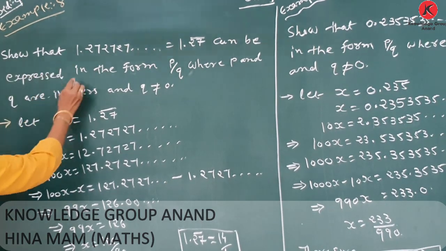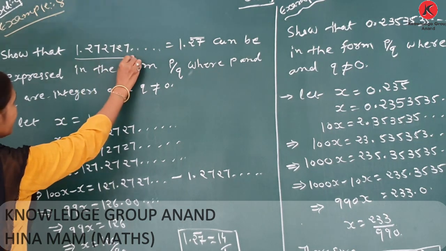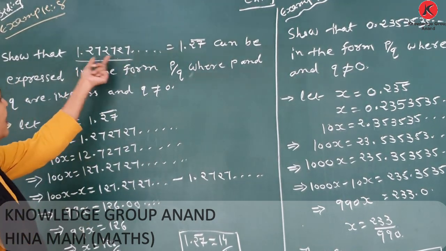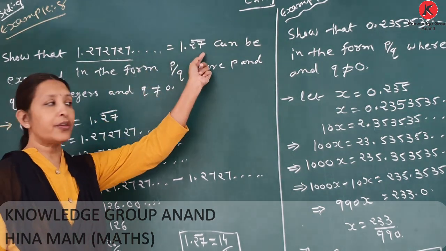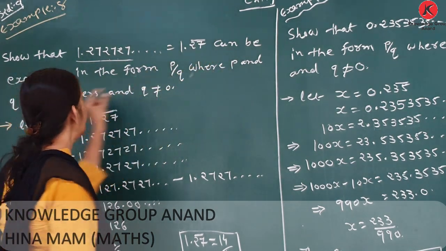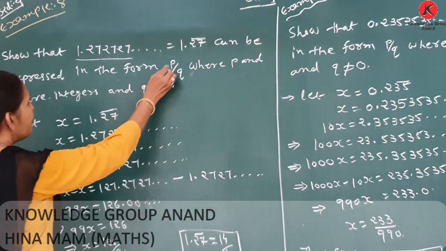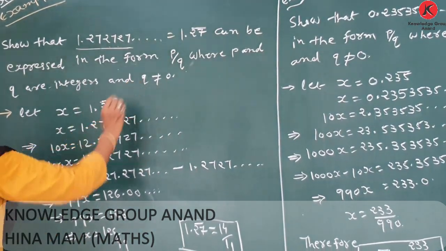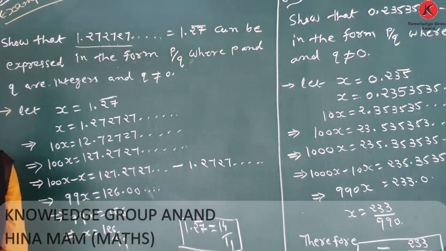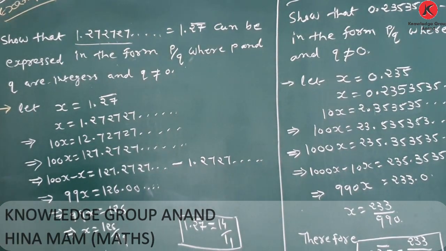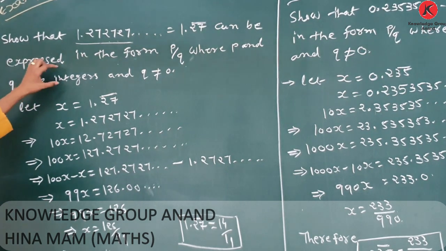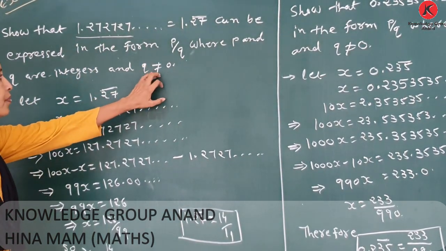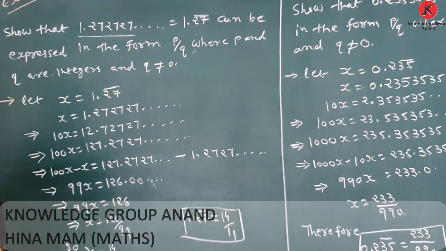So now take 1.27, 27, 27 and so on. It is 1.27 bar, and it can be expressed in the form P upon Q, where P and Q are integers and Q is not equal to 0, which is our necessary condition for a rational number. P and Q are integers and the denominator is not equal to 0.